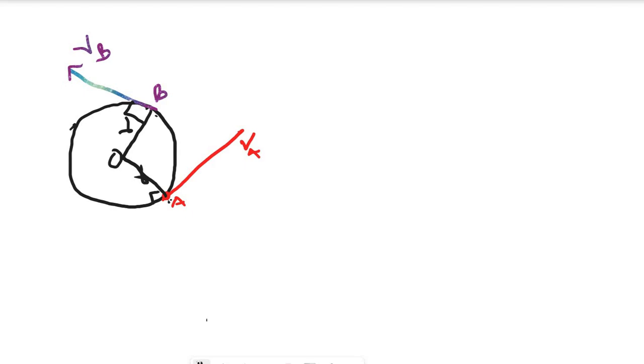Let's look at it like this now. Since the directions are different, you can see the direction of VA and VB are different, although the magnitudes are both equal to V. So I'm going to say you guys agree with me that the body is accelerating because the direction is changing. What is acceleration? Acceleration is change in velocity, rate of change in velocity. Let me call it equation 1, rate of change in velocity.